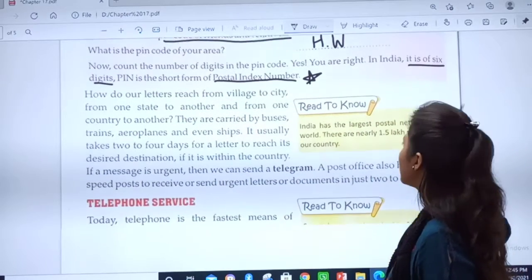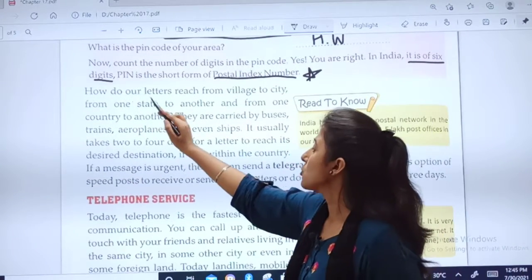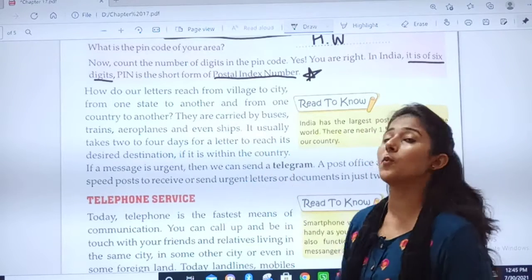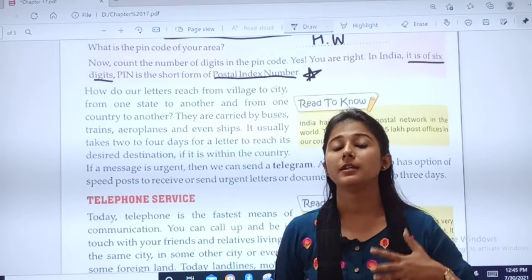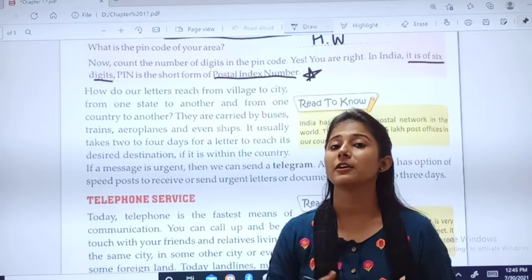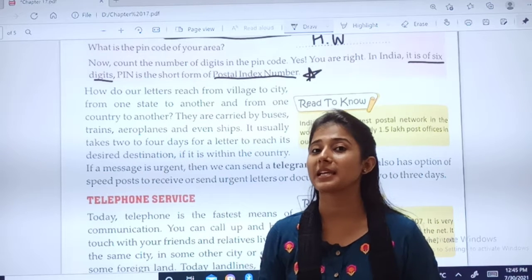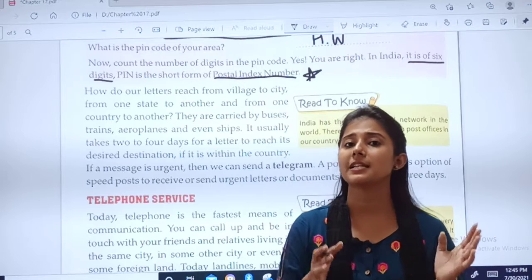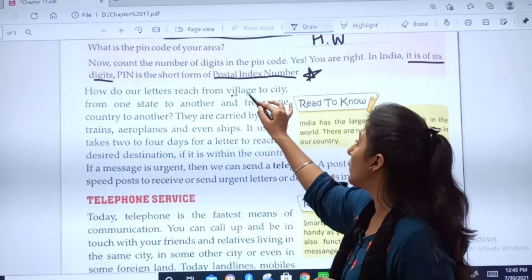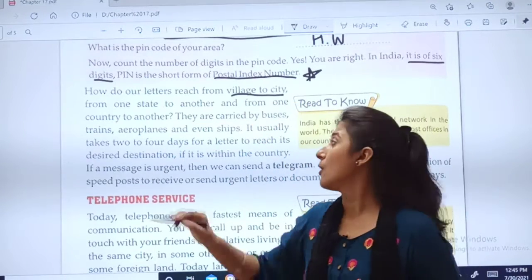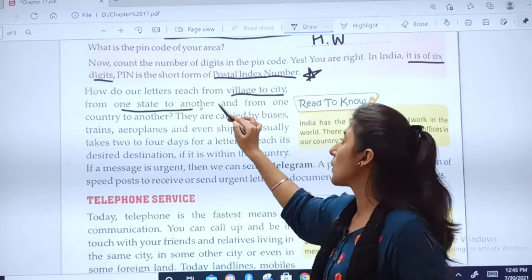Let us move further. How do our letters reach from village to city? The people living in a village, if they need to communicate to their relatives living in a city, how do the letters reach from village to city? From one state to another.